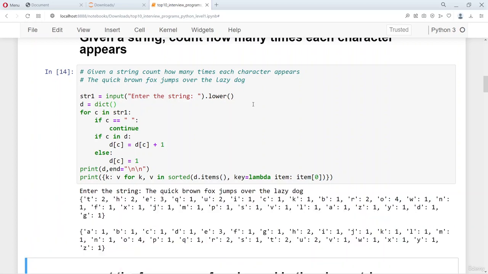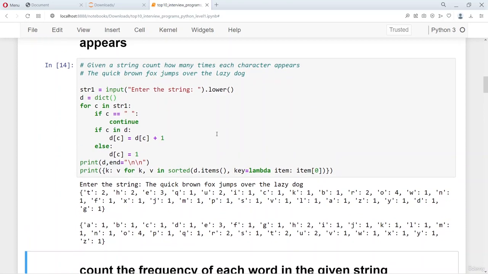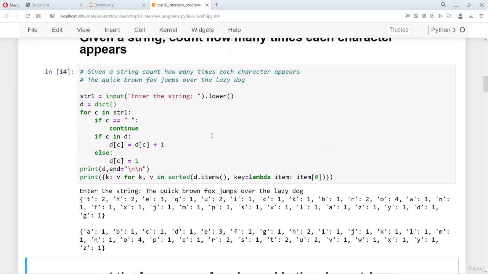And if we give the string, this one is just printing all the alphabets in the order in which they appear in the sentence, whereas the second one we sort based on the key value, and then we print the frequency of each character. So as you can see, all the characters have come in this sentence at least once, which is good because all the characters are present at least once.